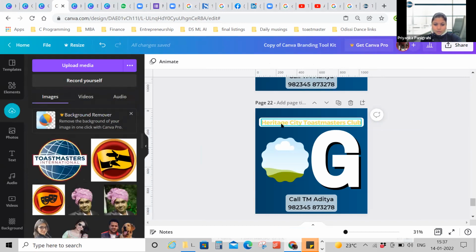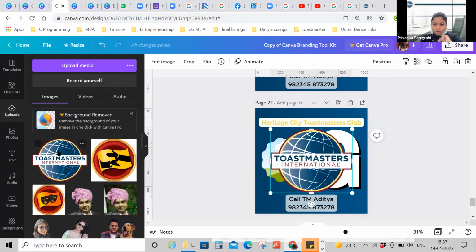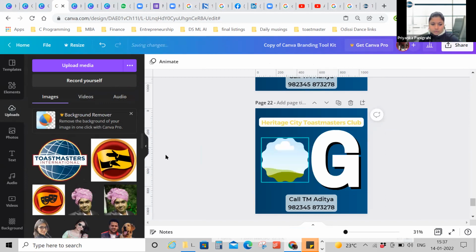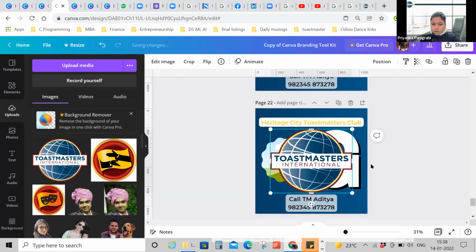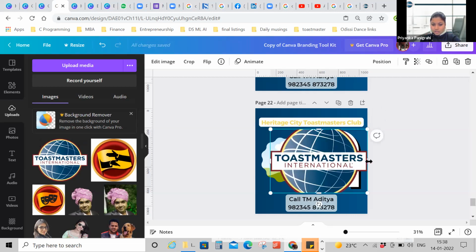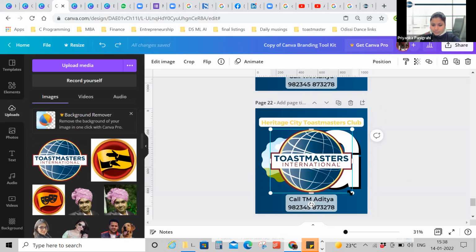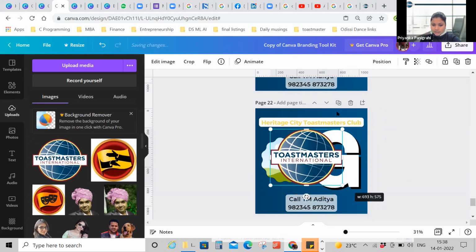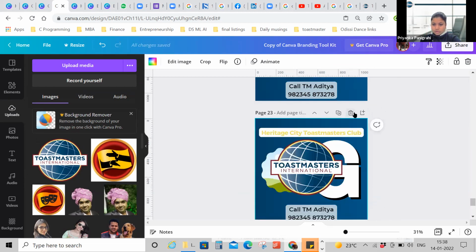Okay. So for people who are new to the brand guidelines, you need to know that with the logo, you cannot change the dimensions. You cannot do this. You have to change it proportionately. So you always have to drag it like this. Let me show it on a new page.